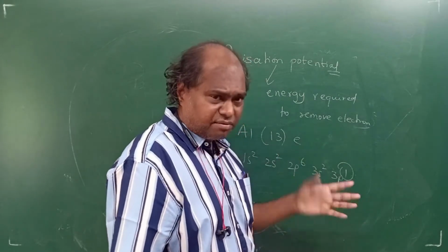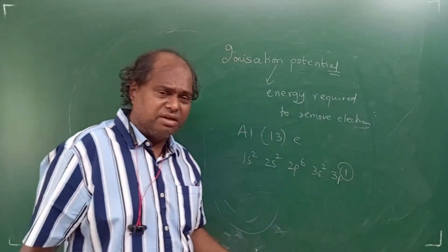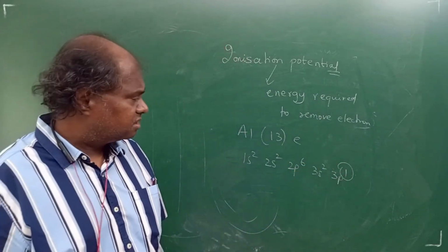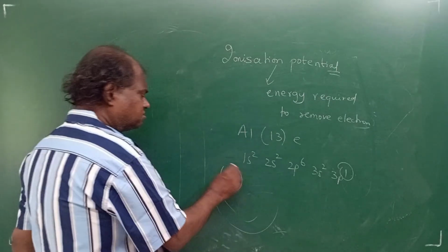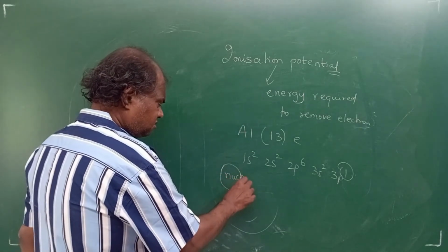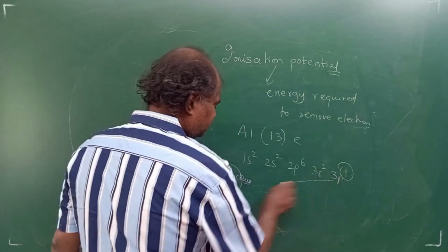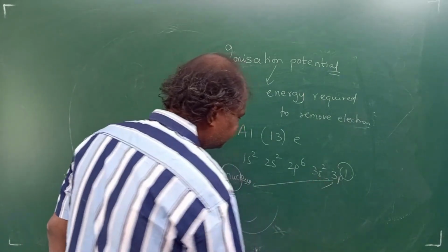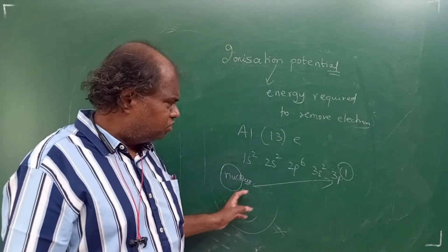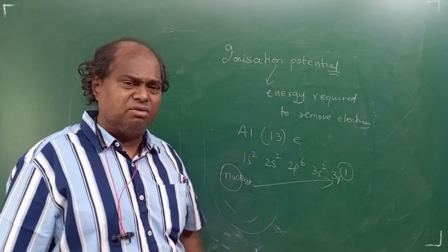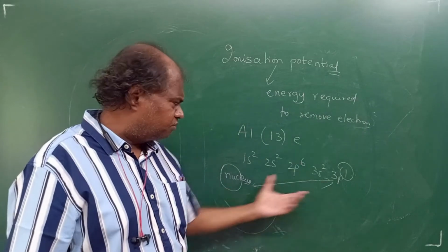Very, very difficult. In fact, after three, you can't remove at all. Why? Because the nucleus will not allow. There is a strong force of attraction between the nucleus and the electron.